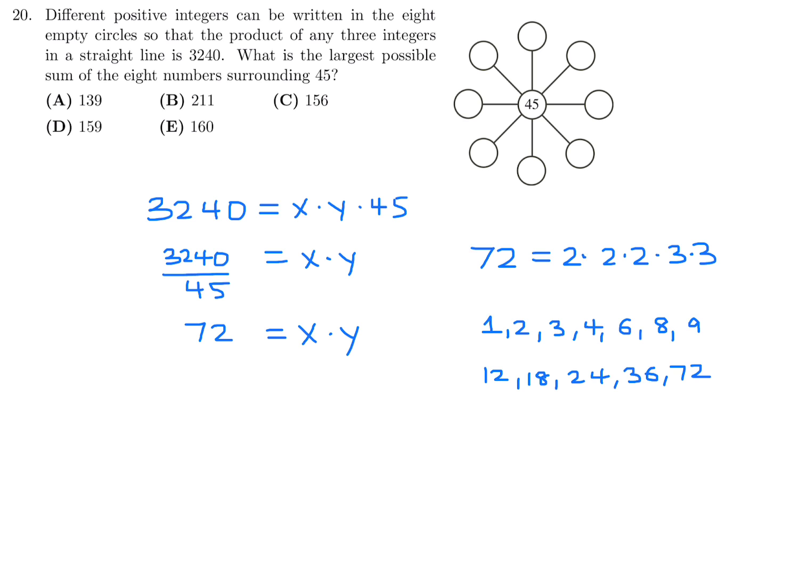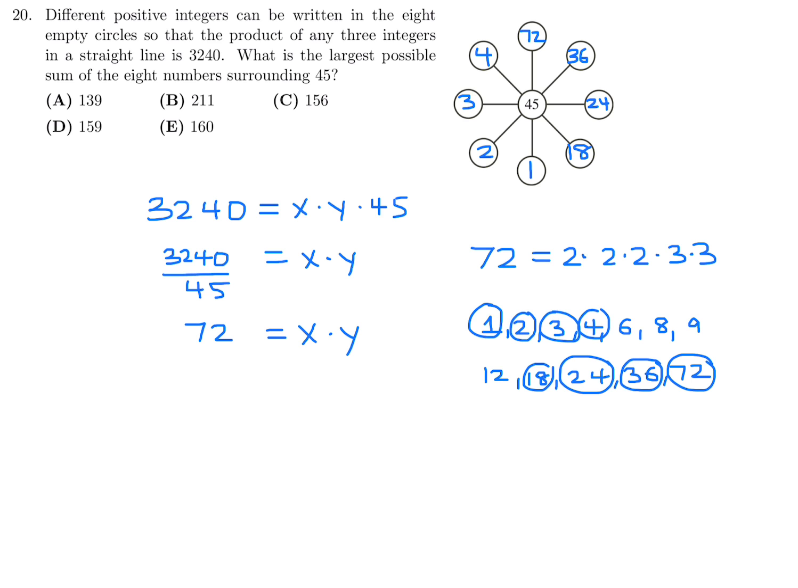So I want the largest possible numbers, so I'm going to go with 72 and 1. I think that would be good. And then 36, that means the other one's got to be 2, because remember, those two numbers have to multiply to give 72. Then 24 here, and 24 and 3, right? Yeah. And then 18 and 4. And finally, 12. Oh, no, I'm done. All right.